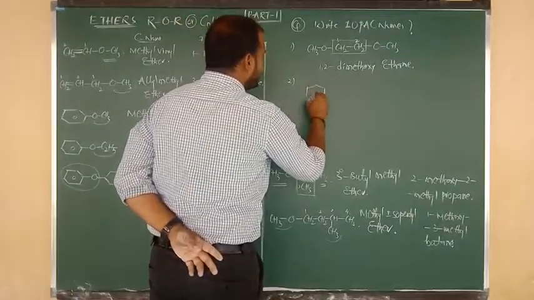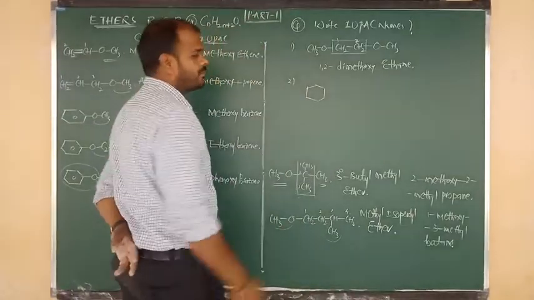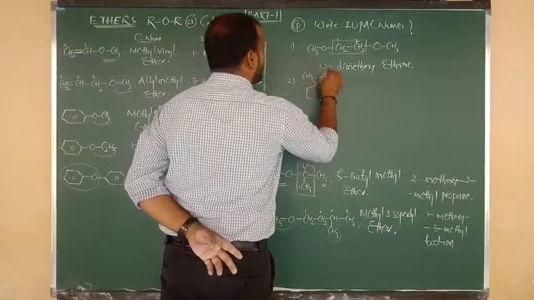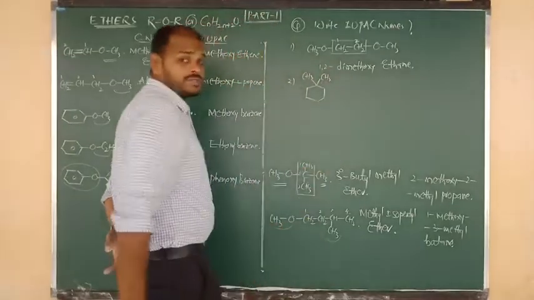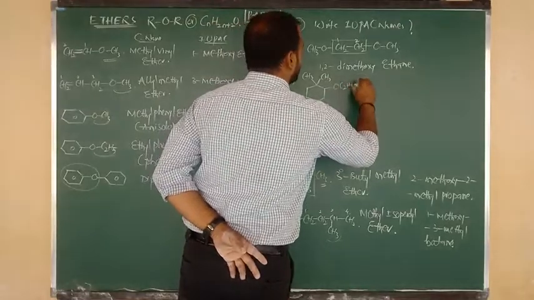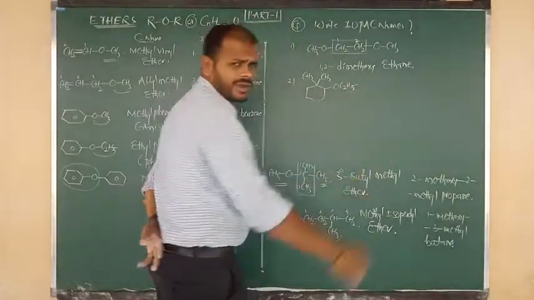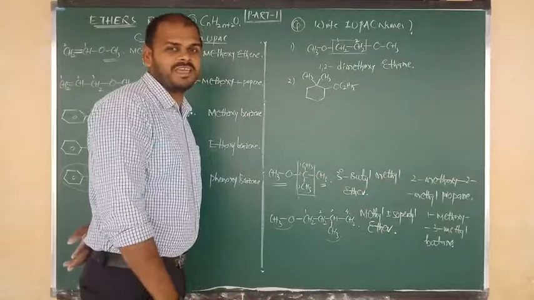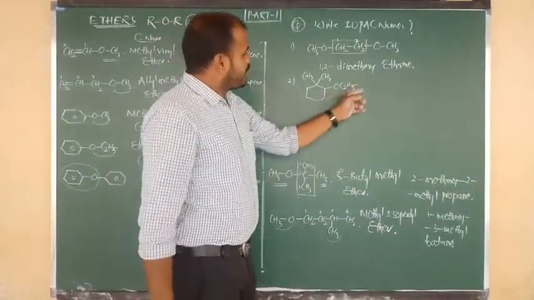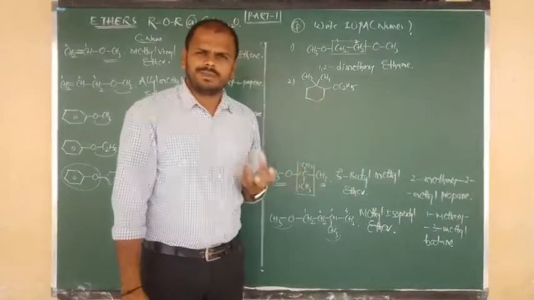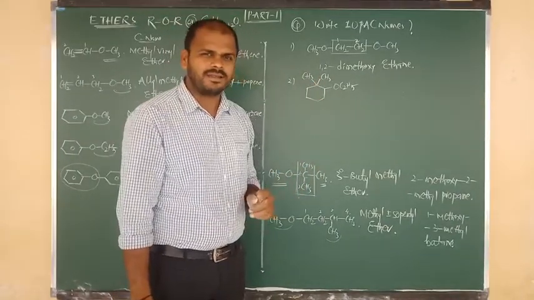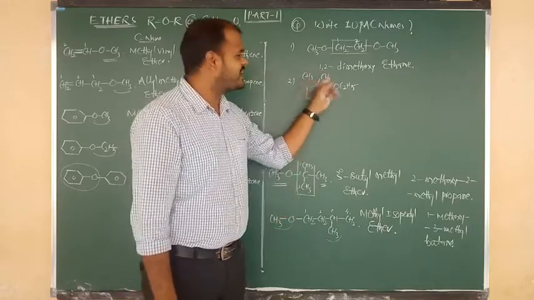Next, another question I am going to write here. One cyclohexane ring, first of all, I have to consider. Suppose one of the carbons is connected to 2 methyl groups at a time, and one of the adjacent carbons is connected to OC2H5. So this is also ROR, ether form only. Try to say the IUPAC name of this compound. Listen carefully. Here the side chain is ethoxy, and here the side chain is methyl. But here one side chain, here two side chains.